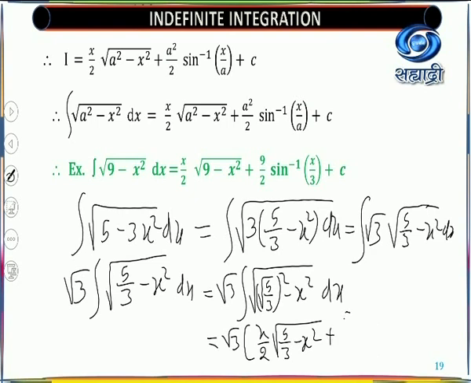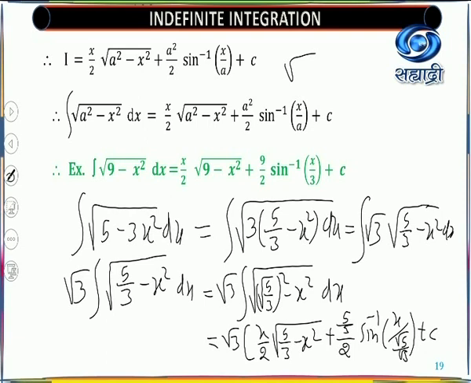What is a square? That is 5 upon 3 divided by 2 sine inverse of x upon root 5 upon root 3 plus constant of integration. So here we got this value. So root 3 as it is, and this becomes 5 upon 6.